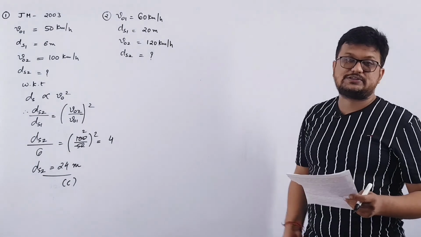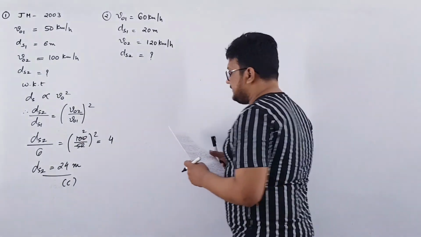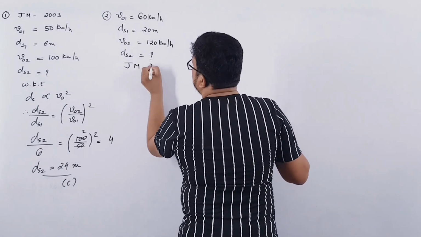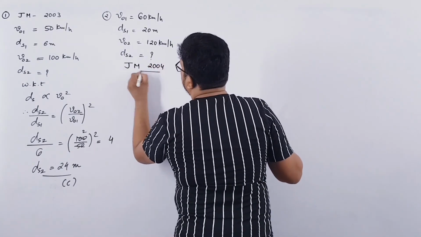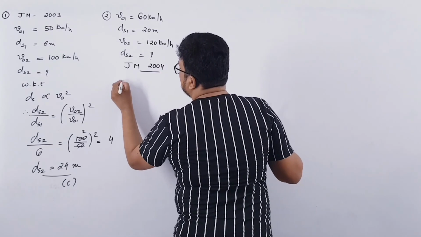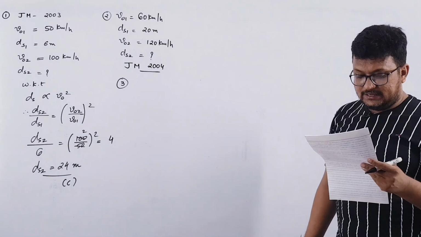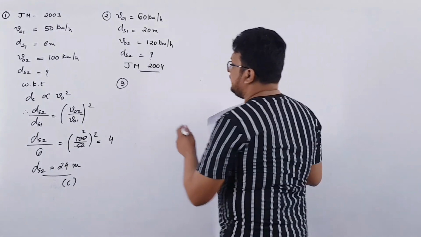You have to do it yourself. Clear? This was asked in JEE Main 2004.